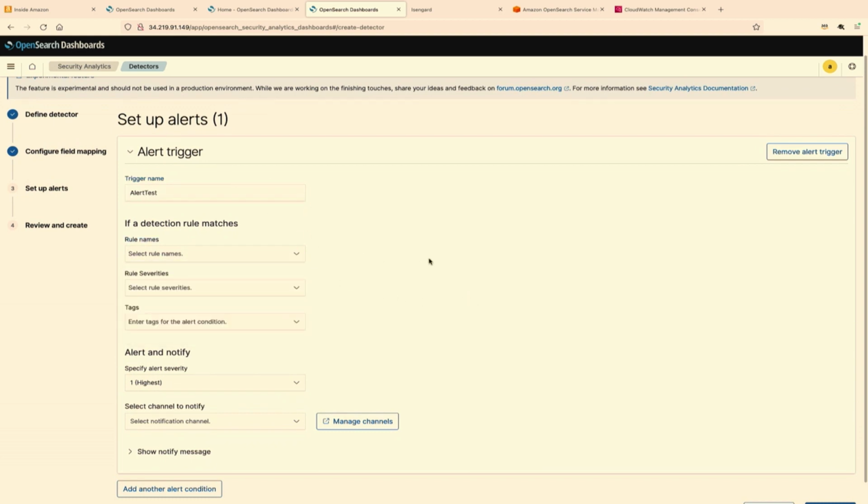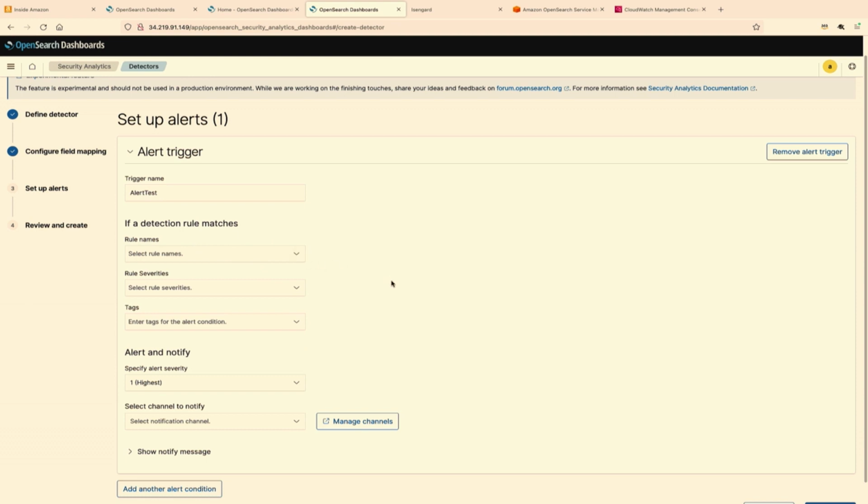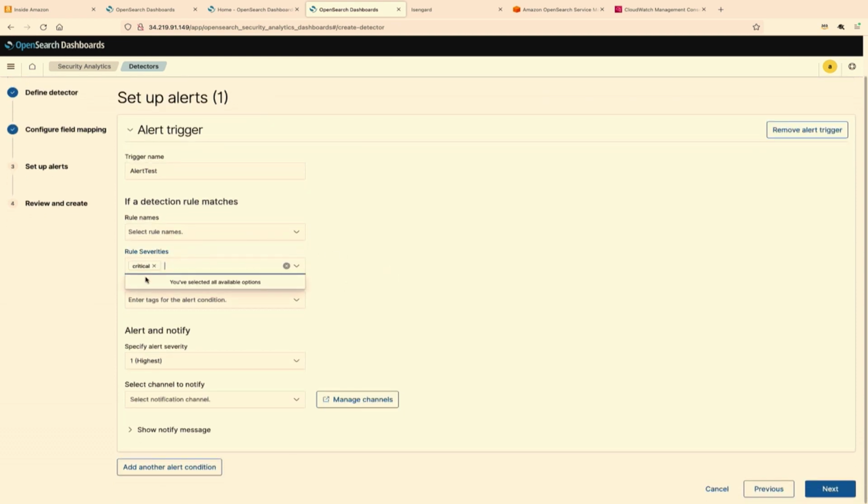So what rules these alerts need to go off for. I'm not going to mention the rule name, but say I want the alert to be triggered for every critical rule that is part of this particular detector.